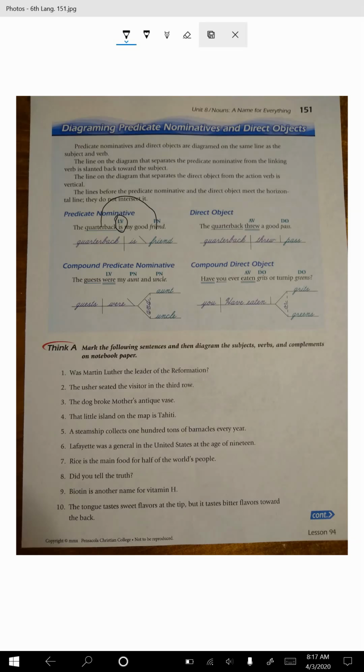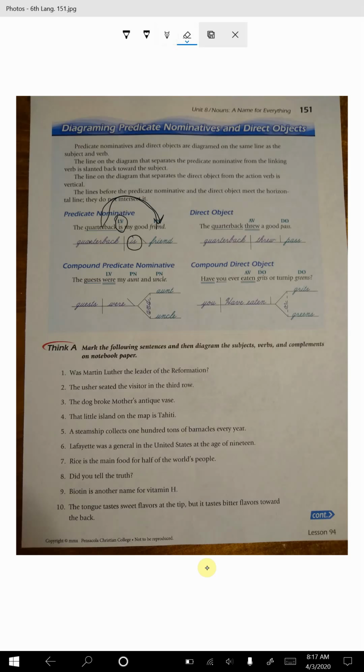Okay, so we have a state of being verb right here. And we have quarterback as our subject, and quarterback is our friend. So friend is a noun, quarterback is a noun. Quarterback is acting as the subject. Friend is another noun. It's called a predicate nominative.